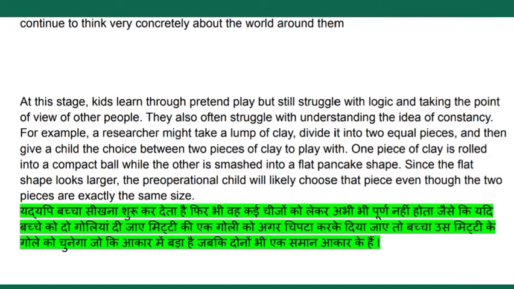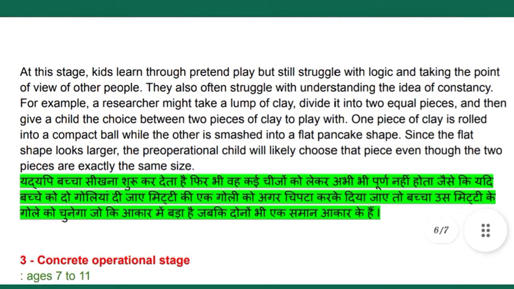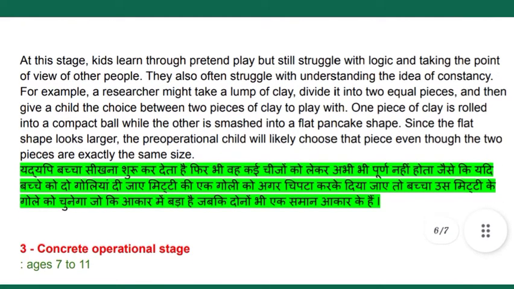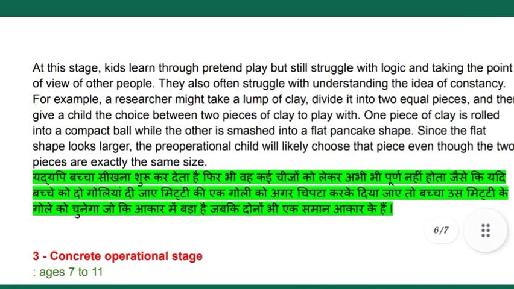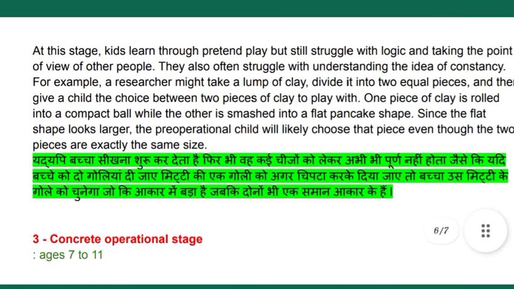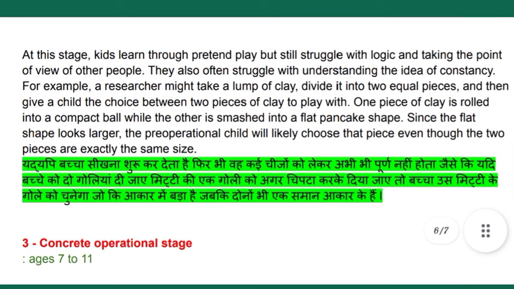They also often struggle with understanding the idea of constancy. Here you can see an example. A researcher might take a lump of clay, divide it into two equal pieces, and then give a child the choice between two pieces of clay to play with. One piece is rolled into a compact ball while another is smashed into a flat pancake shape.